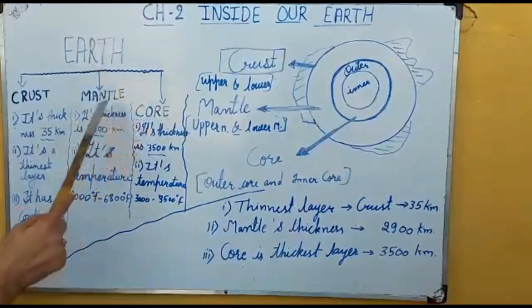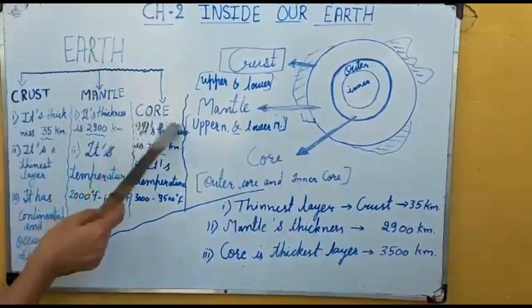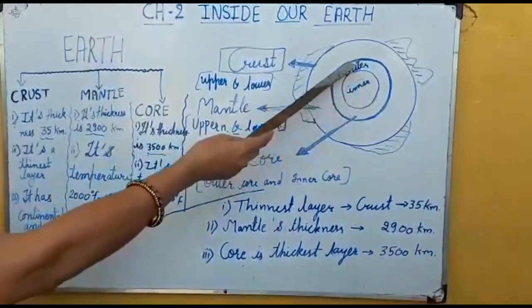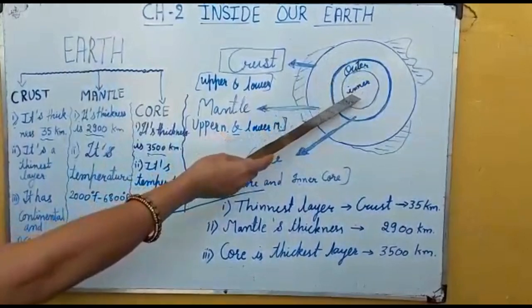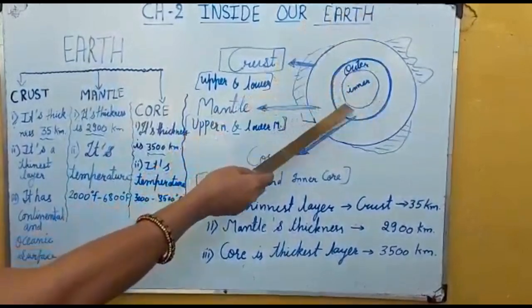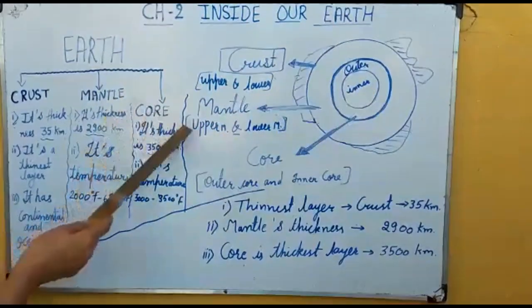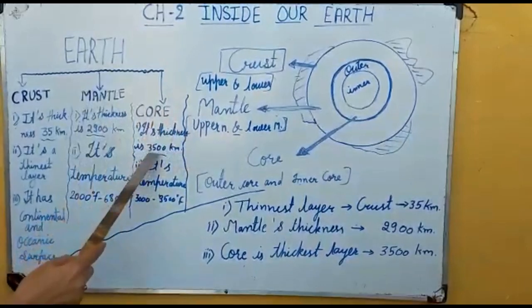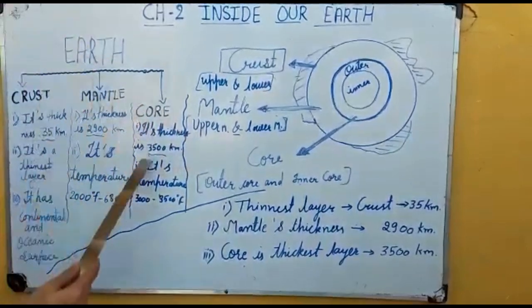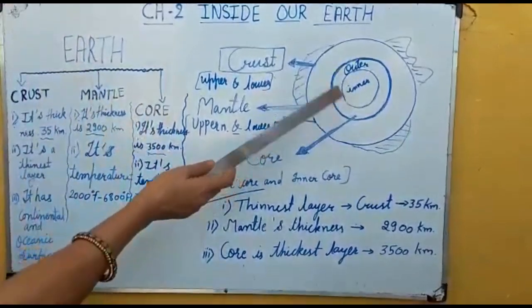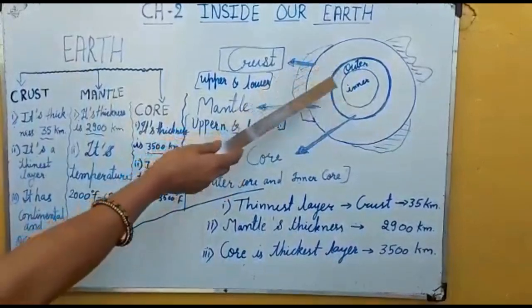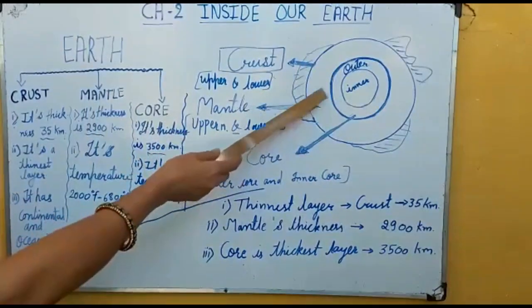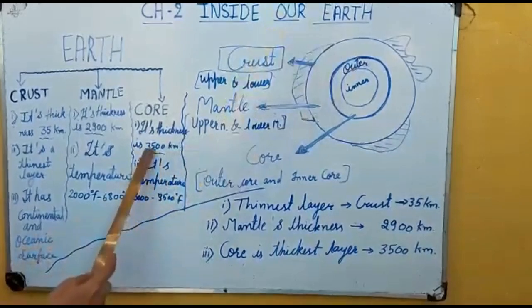The innermost layer is the core. It is divided into two parts, outer core and inner core. This is the center of the earth. Its thickness is 3500 km, which means it is the thickest layer of the earth. Crust is 35 km, mantle is 2900 km, and the core is 3500 km.